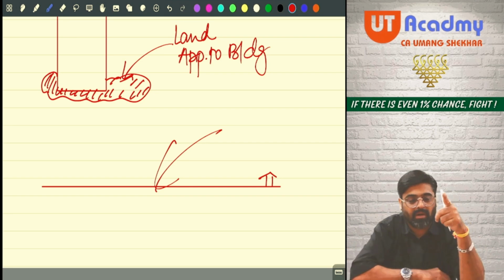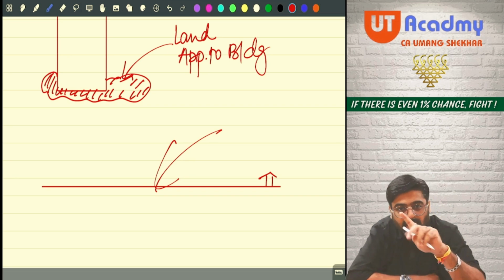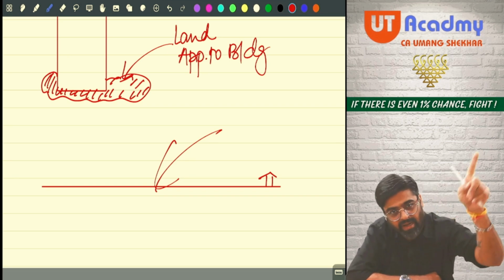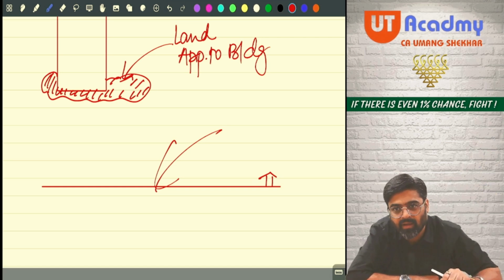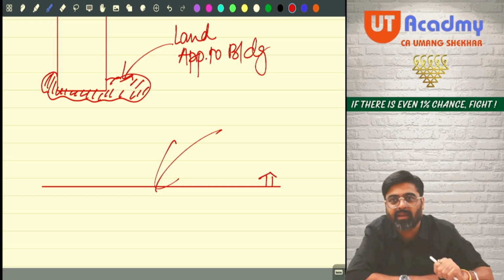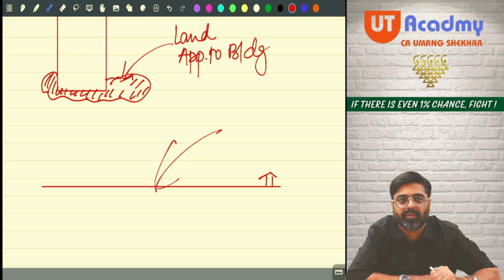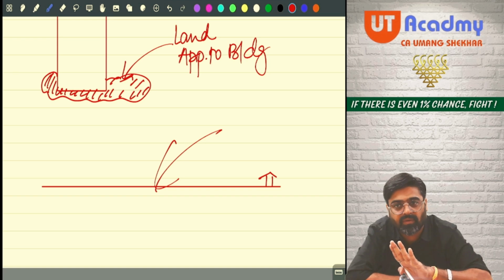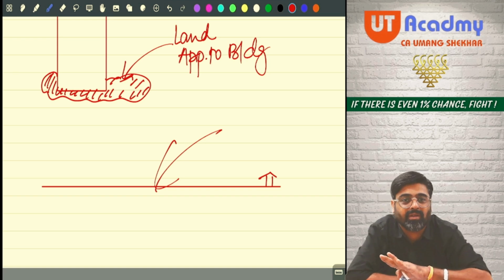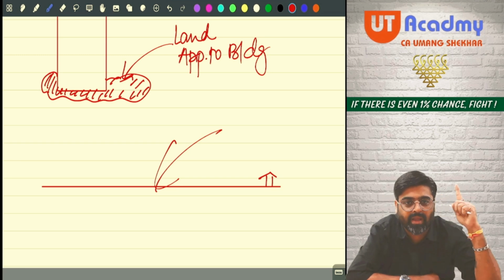Just imagine if someone comes to buy this house from you, will you sell the house? Yes. With the land, this huge land you will give away? Or you will say that ownership is only for the house. Take the house, land belongs to me. So this land is having its own identity. That land is independent of that structure. Getting my point? So this will not be land appurtenant to building. This is in itself a land itself. Getting my point? Listening or not? Understanding or not? Things are getting inside the mind or going above the head?